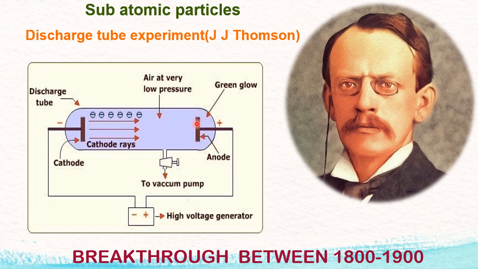So when the conditions are maintained, very low pressure and high voltage, invisible rays started striking. That means he could notice shining on this area. That means some invisible rays are coming from the cathode and moving towards the anode. This is one important thing he noticed in the discharge tube. Now we will understand some important properties told by J.J. Thomson.